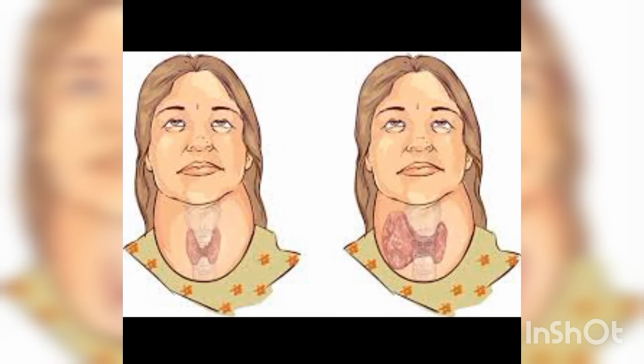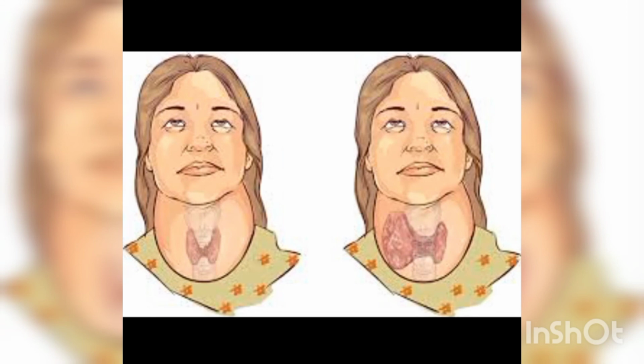To reduce goiter, we can use iodized salt, milk, boiled egg, baked potatoes. By having these, the iodine will increase in our body. So we can overcome this disease. So these are the different types of non-communicable diseases.